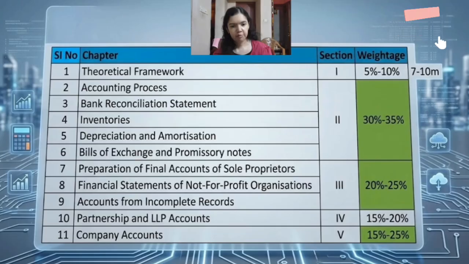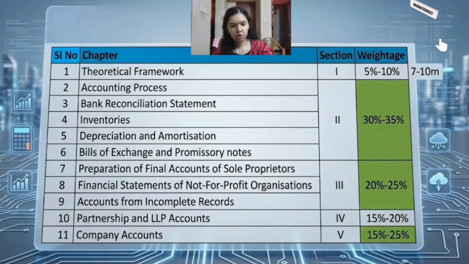For this chapter, the pro tip is you can write the answers in your own words, but the meaning should remain the same. Also, if you know the answer partially, still write it, because you can still score 1 or 2 marks. If not full marks, at least for whatever part you have written, you will get the marks. So this first chapter comprises 7 to 10 marks.